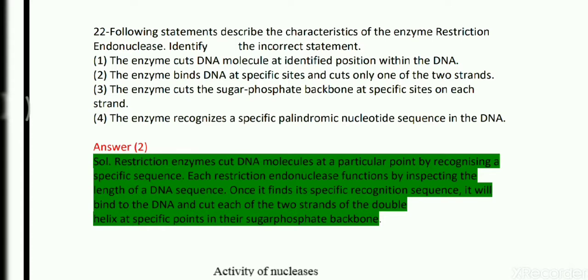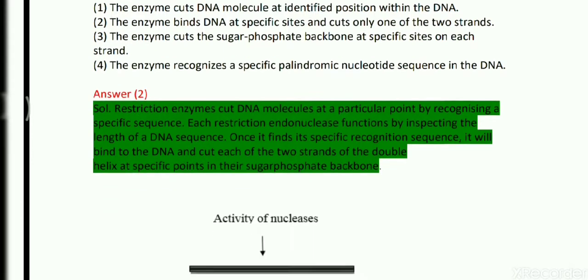at a particular point by recognizing a specific sequence, which is called a palindromic sequence. Each restriction endonuclease functions by inspecting the length of a DNA sequence. Once it finds its specific recognition sequence, it will bind to the DNA and cut each of the two strands of the double helix at specific points in their sugar phosphate backbone.